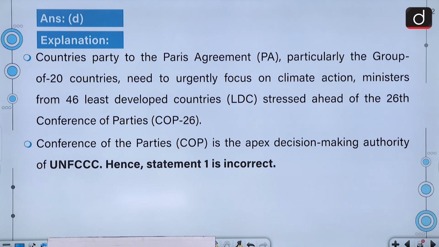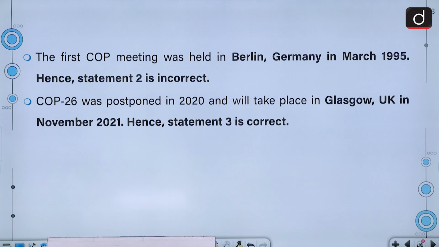Countries party to the Paris Agreement, particularly the group of 20 countries, G20 countries, need to urgently focus on climate actions. Ministers from 46 least developed countries, LDCs, stressed this ahead of the 26th COP. COP is the apex decision-making authority of UNFCCC. Hence, statement 1 is incorrect. The first COP meeting was held in Berlin, Germany and not in France in March 1995. Hence, statement 2 is also incorrect, while COP26 was postponed in 2020 and will take place in Glasgow, UK in November 2021. Hence, statement 3 is correct.